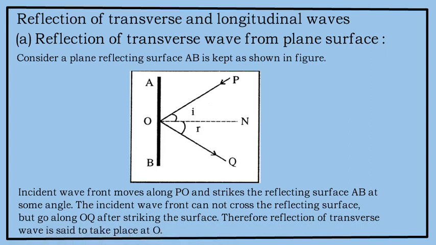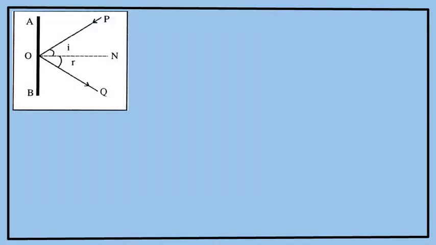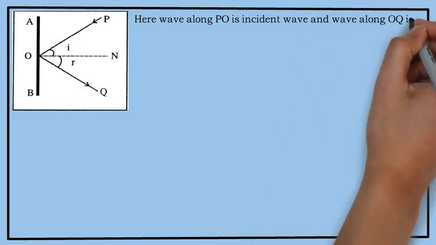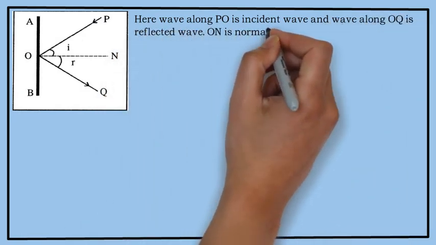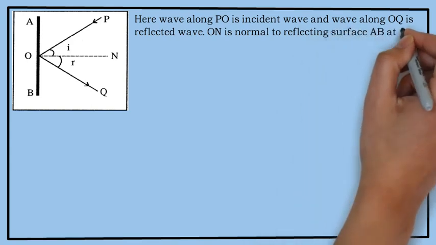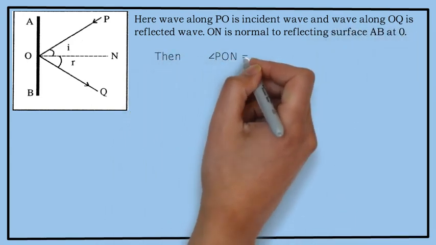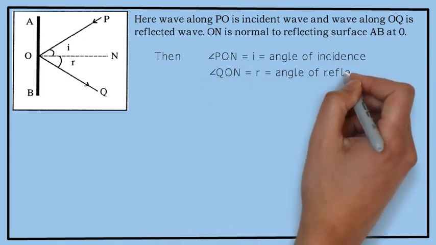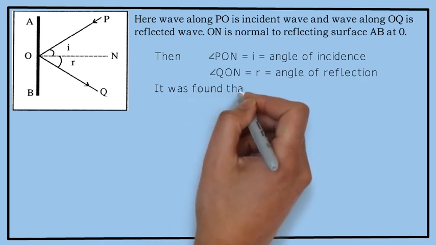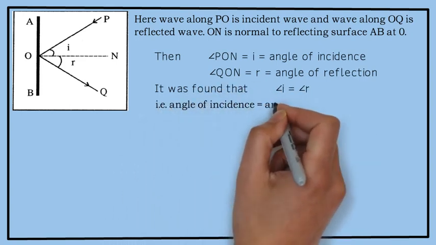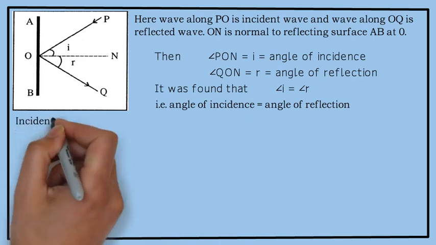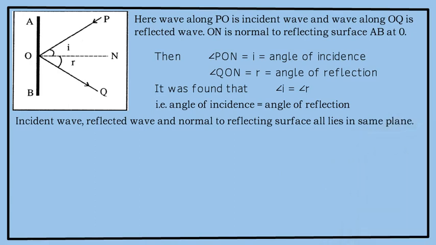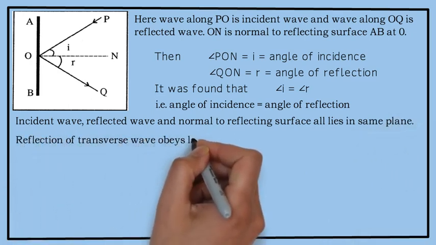You can see the diagram. Here, wave along PO is the incident wave and wave along OQ is the reflected wave. ON is the normal drawn to the plane AB. Now, angle PON is equal to angle I, that is the angle of incidence, and angle QON is the angle of reflection. It was found that the angle of incidence is equal to the angle of reflection. Incident wave, reflected wave, and normal to the reflecting surface all lie in the same plane. Reflection of transverse wave obeys the law of reflection.